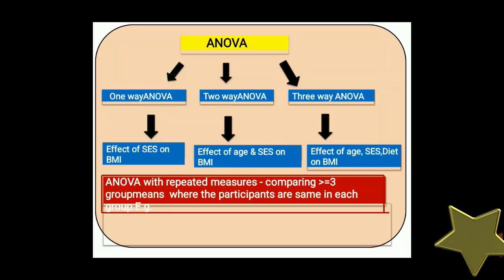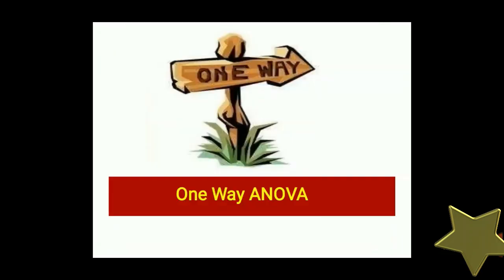ANOVA with repeated measures compares three or more group means where the participants are the same in each group. Now we will discuss one-way ANOVA.